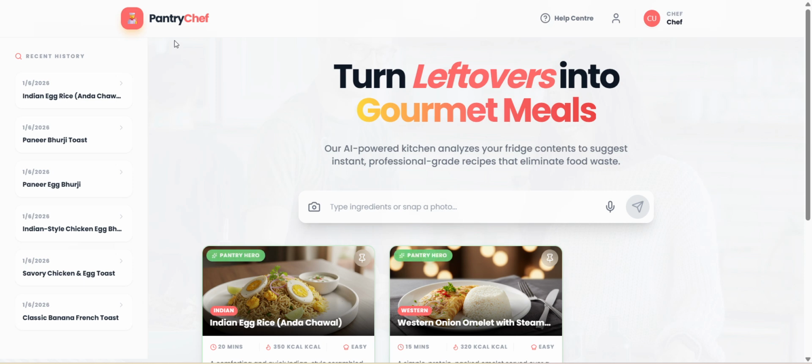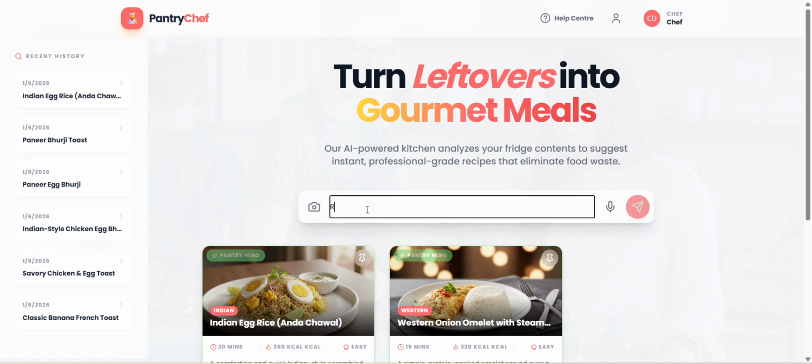Today I will show our website named Pantry Chef. Here is the front page of our website, and here is the login option where I have logged in already, and it's the search bar. Here we will search some ingredients like rice, chicken.